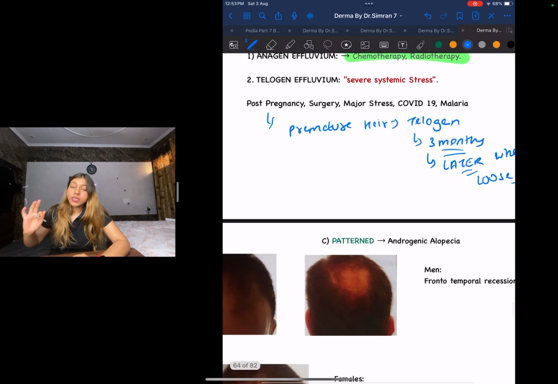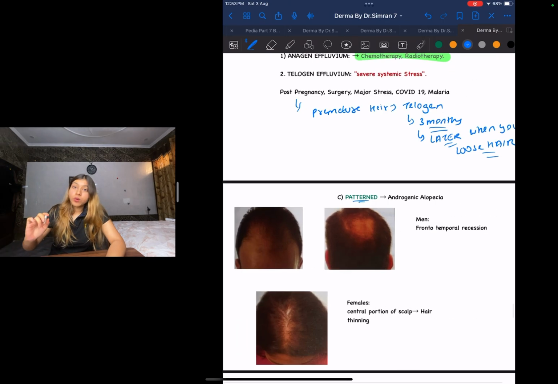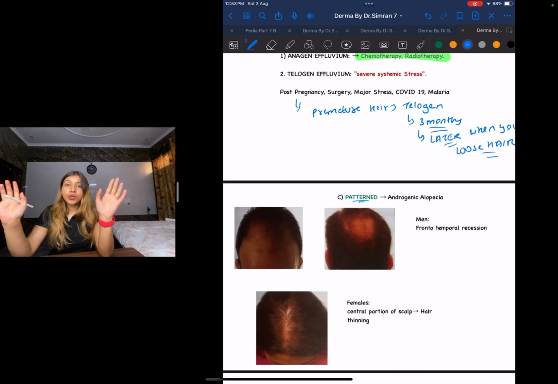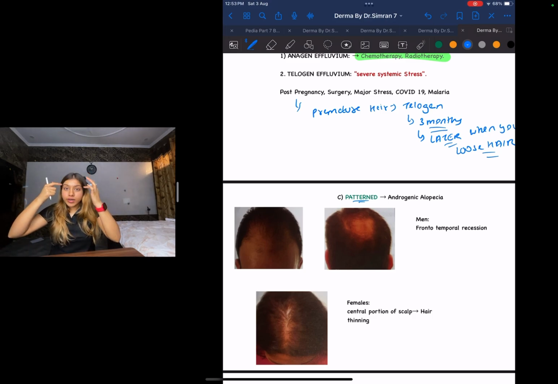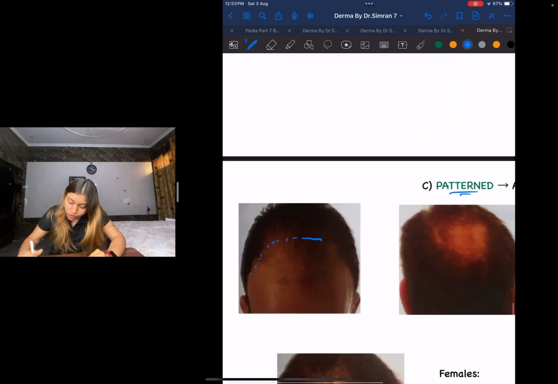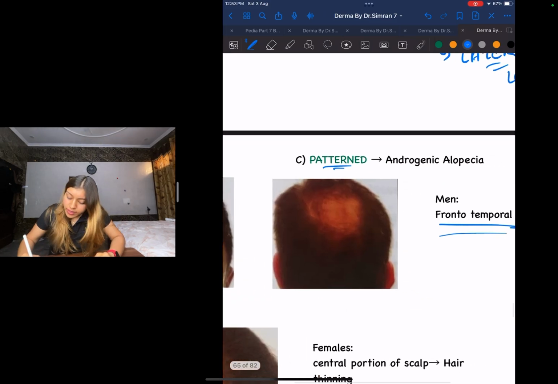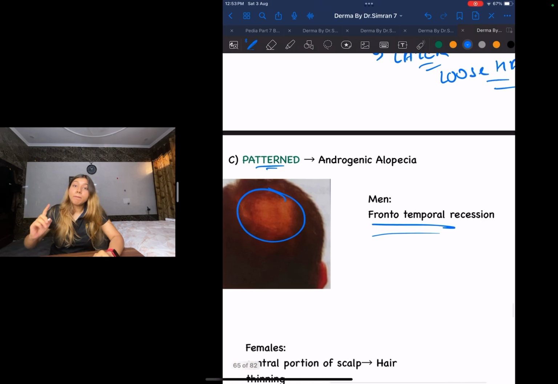Now guys, let us go to the third type, that is your patent alopecia. Under patent alopecia you have androgenic alopecia. First let us look at what happens in men. One thing that you need to know is that in men, most commonly, the frontotemporal recession takes place. This is your frontotemporal recession. Recession means loss, right? One more thing that you will see is balding at the vertex.